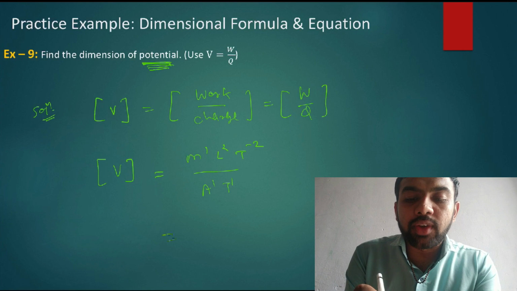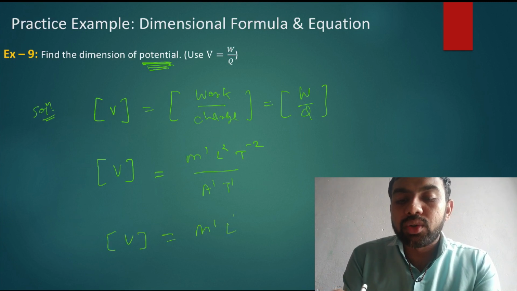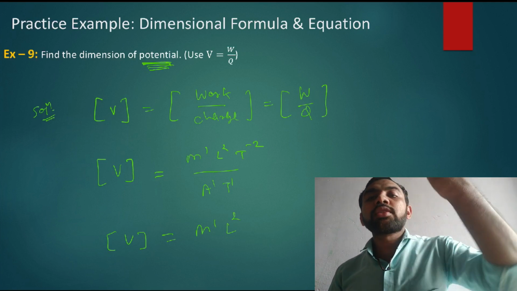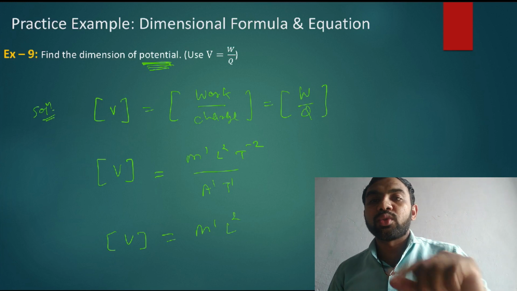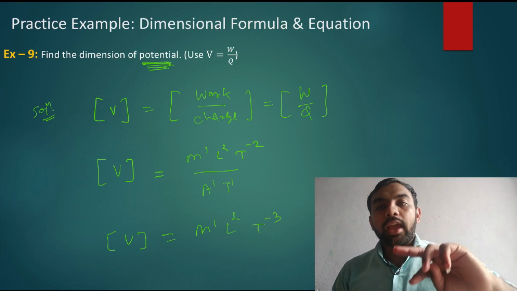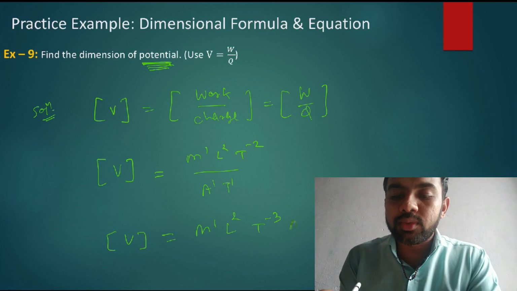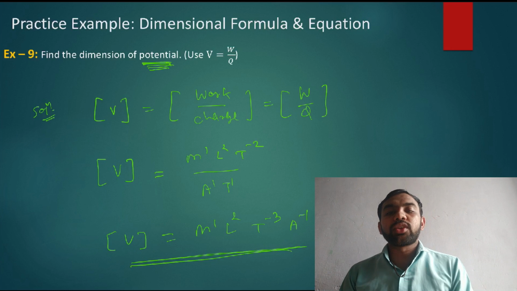So what is the final answer for the dimension of potential? M1 L2, this T minus 1 comes in the numerator, so minus 1 minus 2 is minus 3, so M1 L2 T minus 3. This A1 comes in the numerator, it becomes minus 1, so that is A minus 1. So this is the dimension of potential difference.